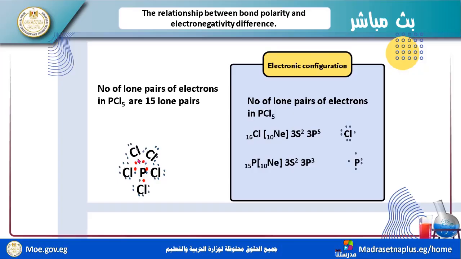Any difference here? Observe the bond pair. This is a lone pair. Now the number of lone pairs of electrons in PCl5 equals 15 lone pairs, and we have 5 bond pairs.